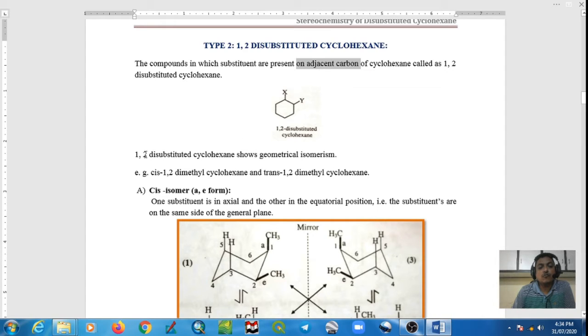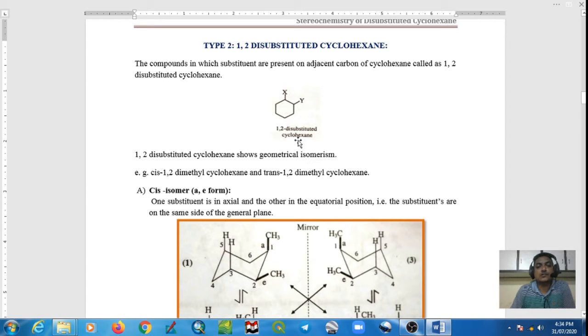As you know, in case of 1,1-disubstituted cyclohexane, geometrical isomerism is not possible because both substituents are present on the same carbon. But in case of 1,2-disubstituted, 1,3-disubstituted and 1,4-disubstituted cyclohexane, geometrical isomerism is possible. Geometrical isomerism means cis-trans isomerism.